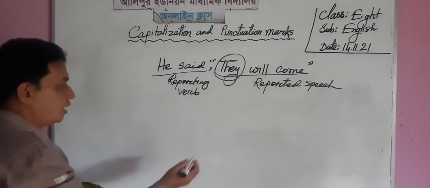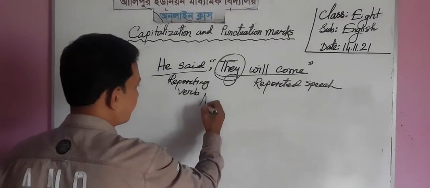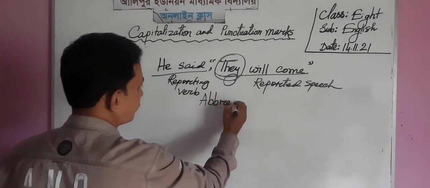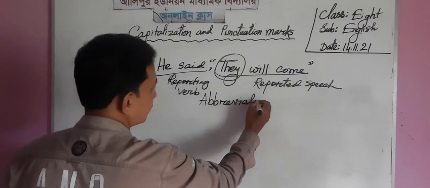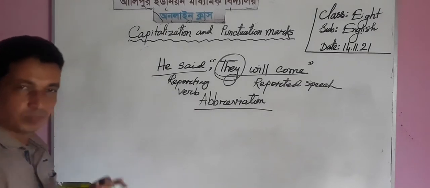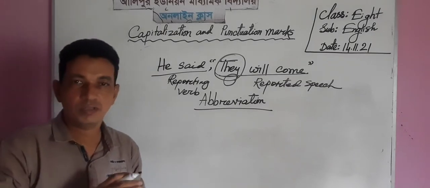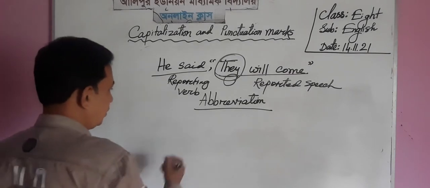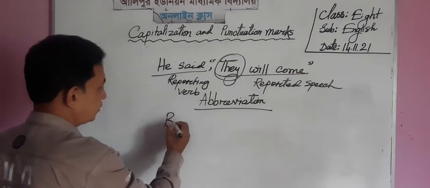Our next rule is abbreviation. Abbreviation means the contraction form of a long word, such as BA.